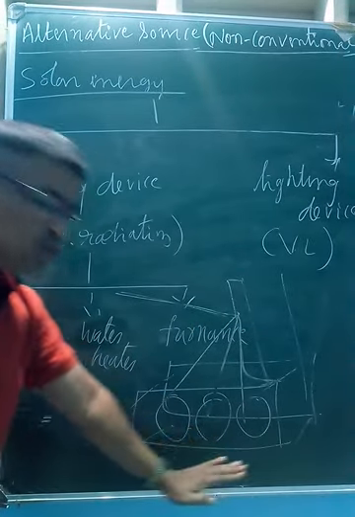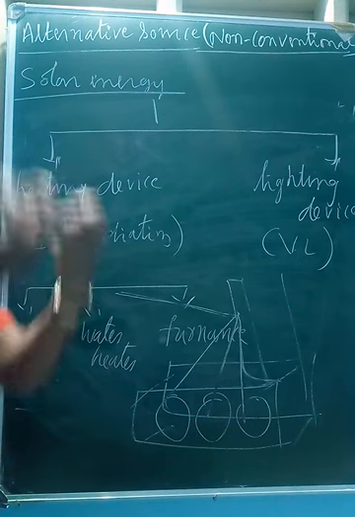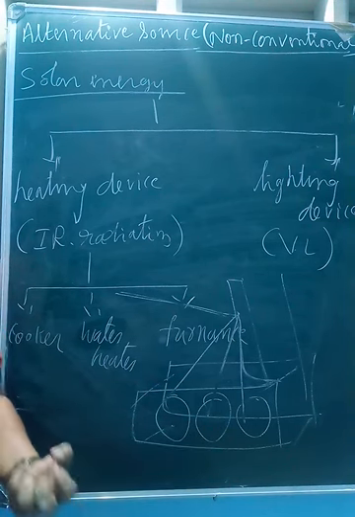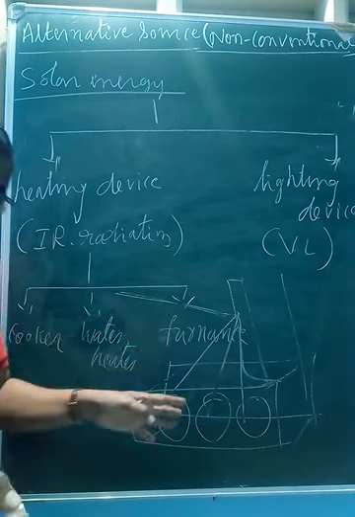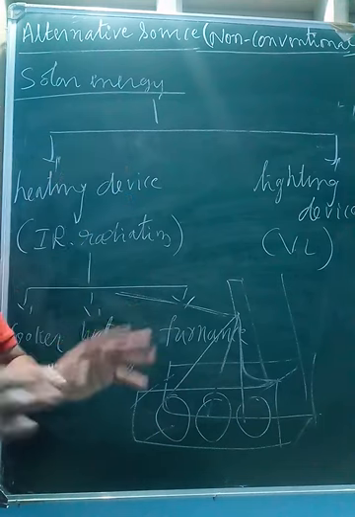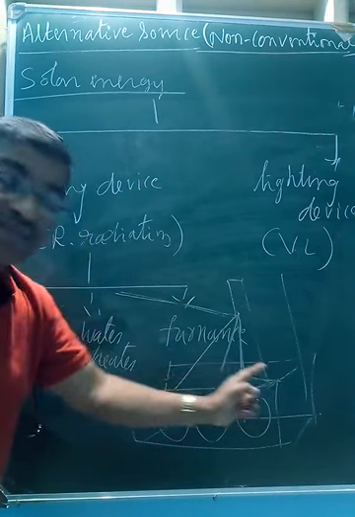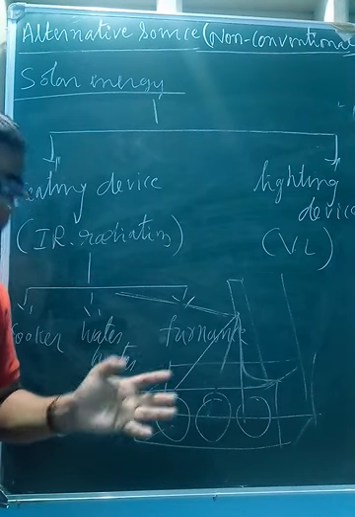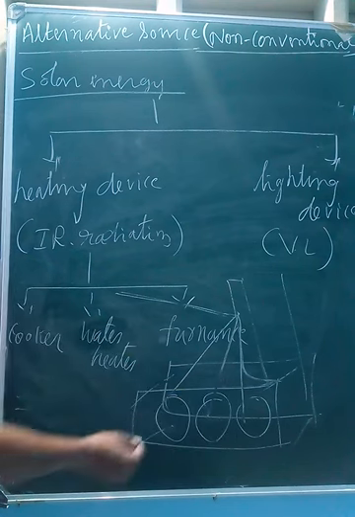So this is the solar cooker. It is exposed to the sunlight and traps the heat. It is black coated because black color traps more heat. It is covered with a glass lid because it will never allow the heat to go outside. And the lid sometimes contains a mirror for reflection of heat. This is a solar cooker.